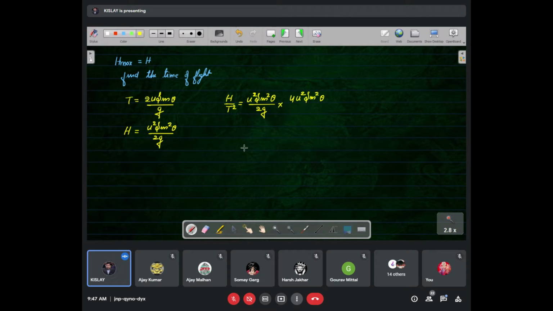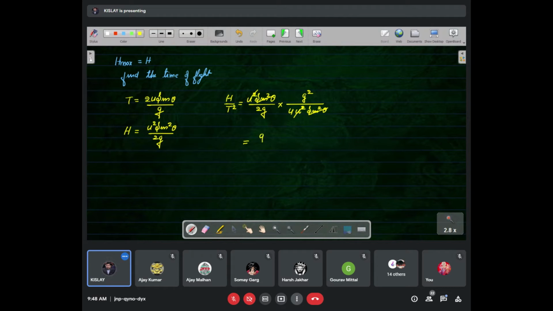गलत मैंने लिखा, ये नीचे आएगा denominator में because we have to divide. It will be 4 u square sine square theta upon g square. मैंने t square से divide किया. Now see, u square will cancel out, sine square will cancel out, and 1 g will also cancel out.